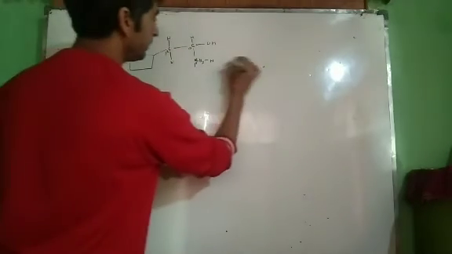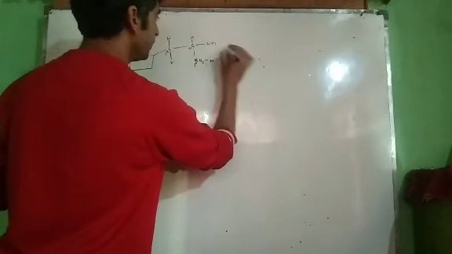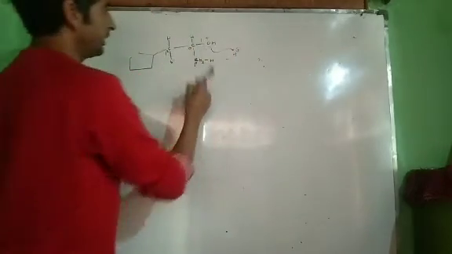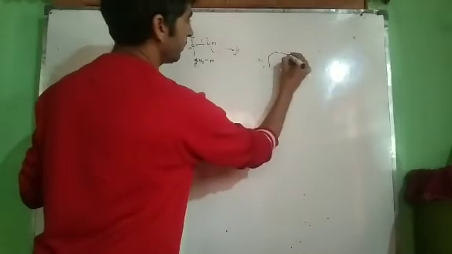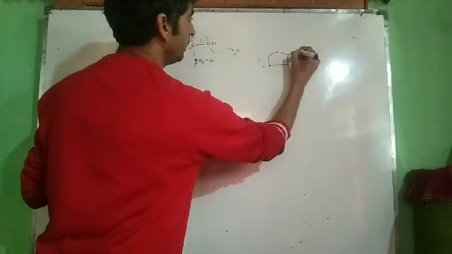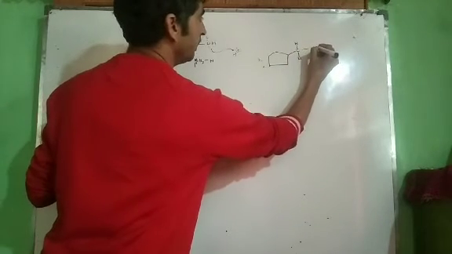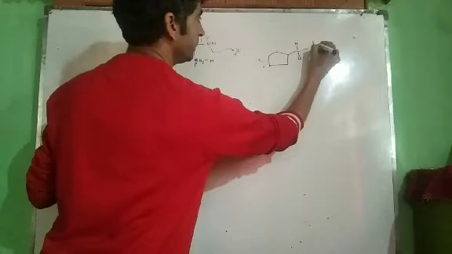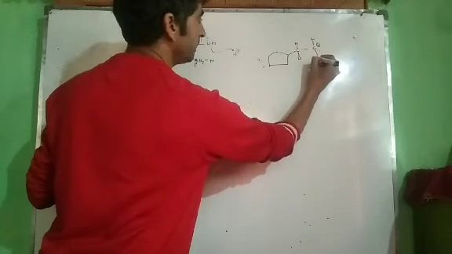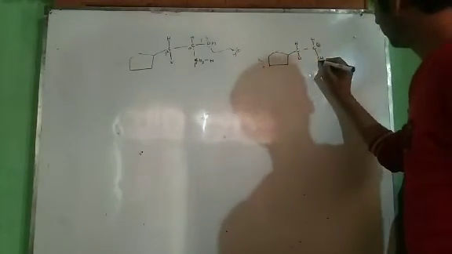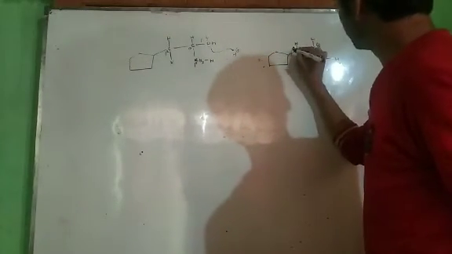Now see, in this case what happens? First protonation of this takes place. After protonation, this can be lost. We get a carbocation on alpha carbon atom. This is positive charge and this is CH2H. Now there are two possible ways. I can remove this beta hydrogen atom or I can remove this beta hydrogen atom.